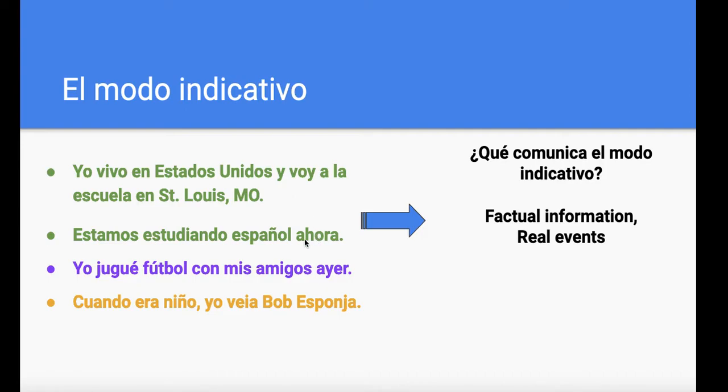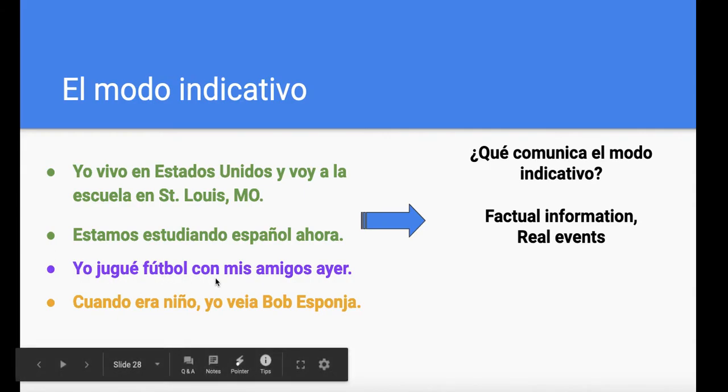Second sentence. Estamos estudiando español ahora. When I asked you about the verb structure here, you told me it was present progressive because the action is in progress. Estamos estudiando. We are studying. And you were correct. Third sentence.